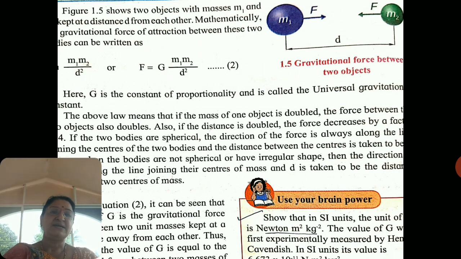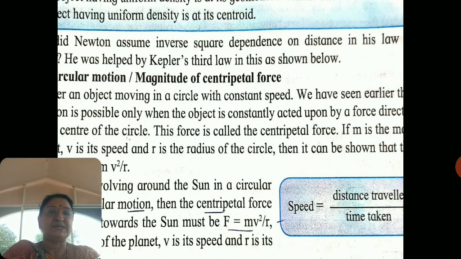Now if we rearrange equation number 2, capital G is equal to F d square upon m1 m2, and so the SI unit of the gravitational constant is Newton meter square per kilogram square. The value of G was first experimentally measured by the scientist Henry Cavendish, and its value is 6.673 into 10 raised to minus 11 Newton meter square per kilogram square. This is the value of the universal constant.